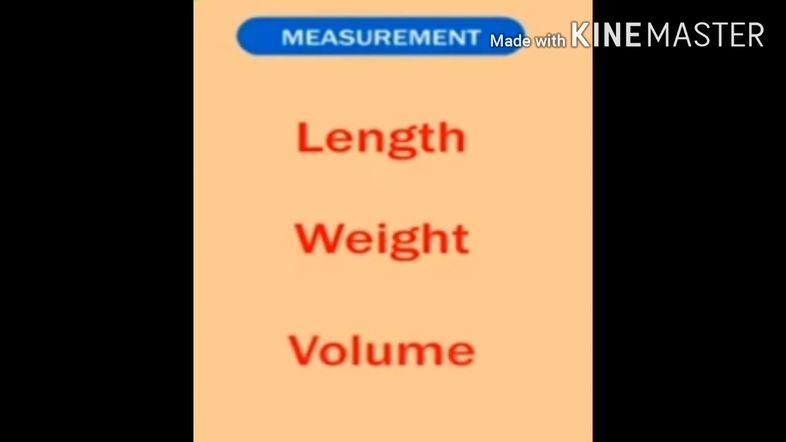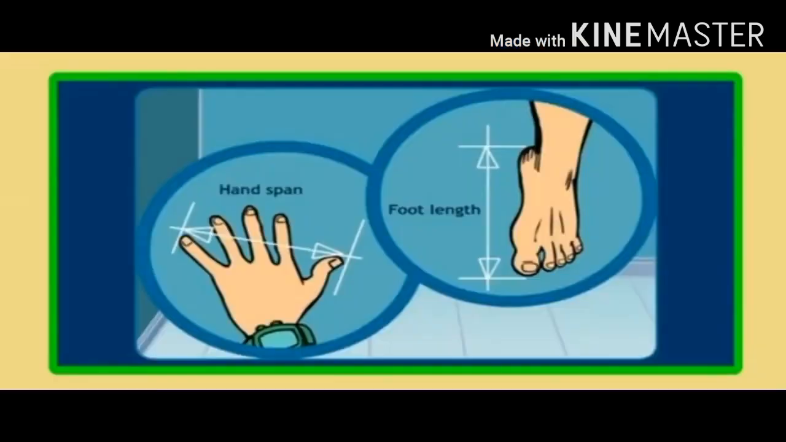Now, units of measurement. Dear students, we use different units of measurement for length, weight and capacity. These units of measurement are of different sizes. The small units are used to measure small things and bigger units are used to measure bigger things. So the first one is length, second weight and third volume. Students, do you know what is length? It is the distance between 2 points. We have to measure the distance between 2 points.